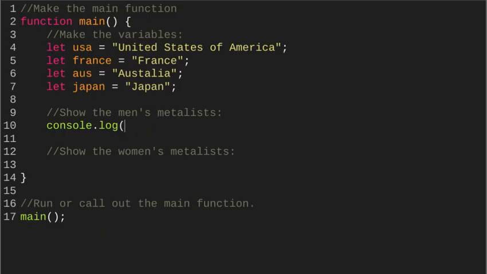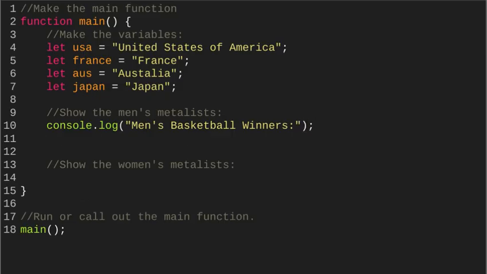console.log, all lowercase, open parentheses, quotation marks. And we'll say the men's basketball winners. And I'm putting a colon right there, and I don't need a space after the colon because we're going to put all the winners on the next lines of code. So we're going to have all 3 medalists. So that would include gold, silver, and bronze. And so that's what we're going to need.